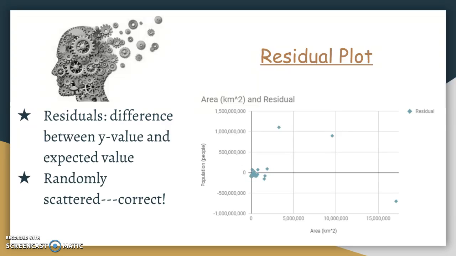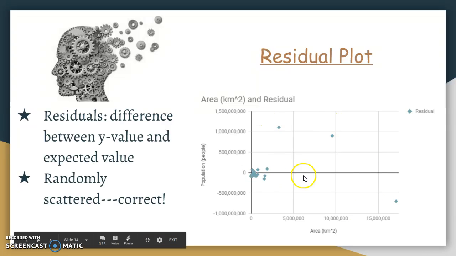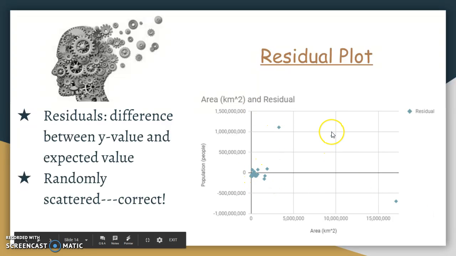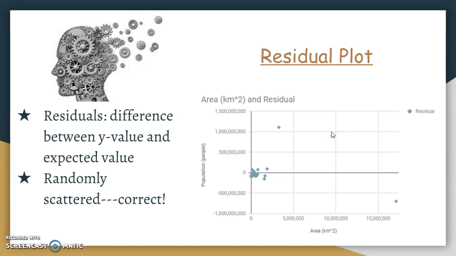A good residual plot should have points randomly scattered in the graph with no patterns, like mine. So basically these points are randomly scattered and there's no pattern or anything. This means that we do have a good line of best fit and our data collecting method is correct. All of the data collection we made is totally right.